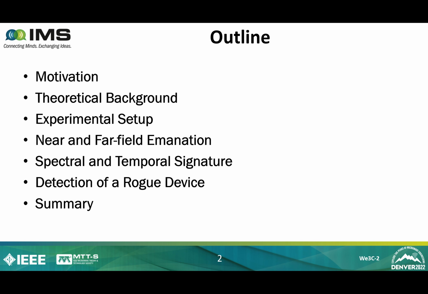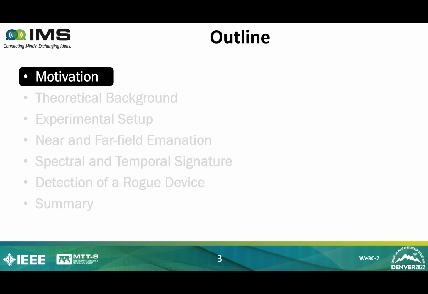First, I will talk about the motivation behind our work. Then I'll briefly discuss the relevant theory of monopolar antenna. Next, I'll talk about our experimental setup and data collection. Then I'll talk about the near and far field emanation pattern and the corresponding spectral and temporal signature associated with it. I'll use spectral signature to detect the presence of a rogue device in a secure facility. And finally, I'll conclude my presentation with a brief summary of my work.